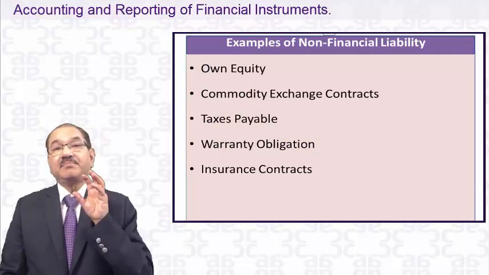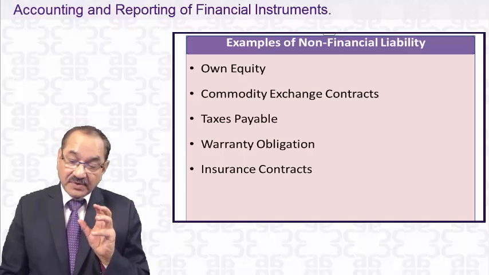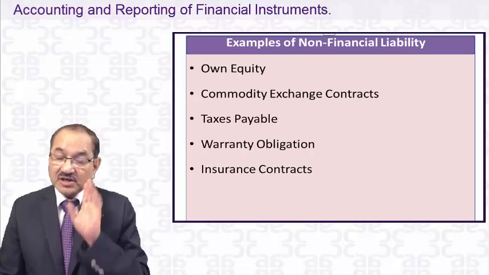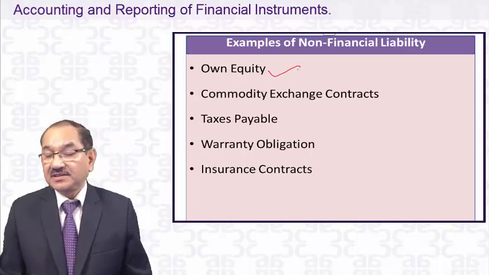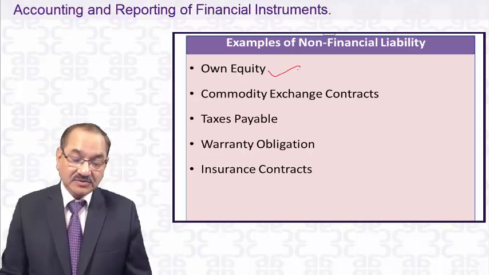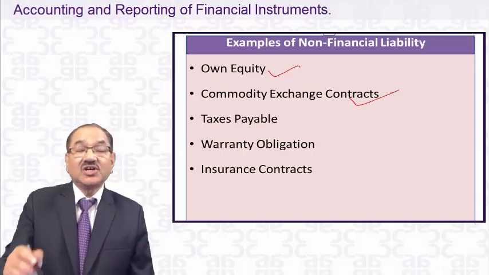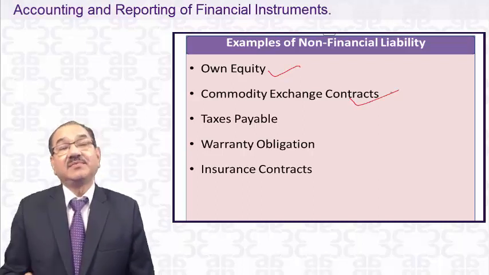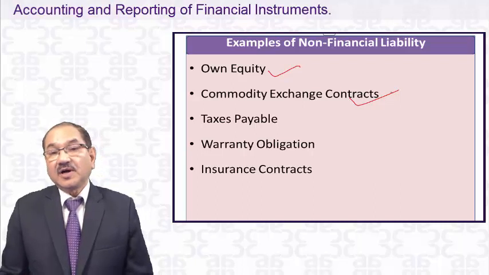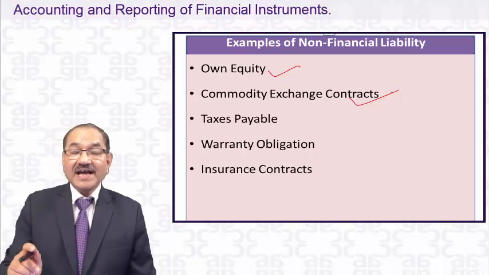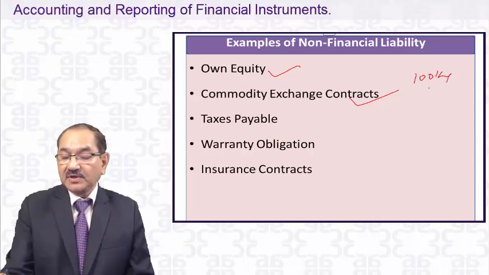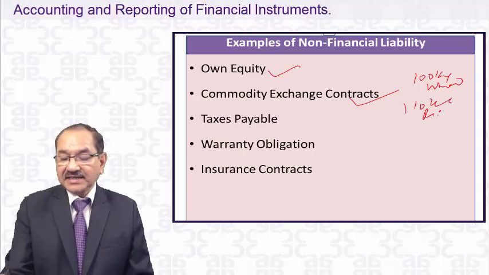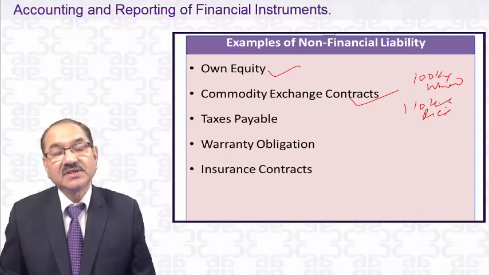We have given an example of a liability. Now what is a financial liability, and what is not a financial liability? Equity shares, own equity, that's equity, not a liability, as we have explained. A commodity exchange contract is not a financial liability. A commodity exchange contract means you are exchanging two commodities. You are giving 100 kg of wheat for 110 kg of rice. You are exchanging these two commodities under the contract.